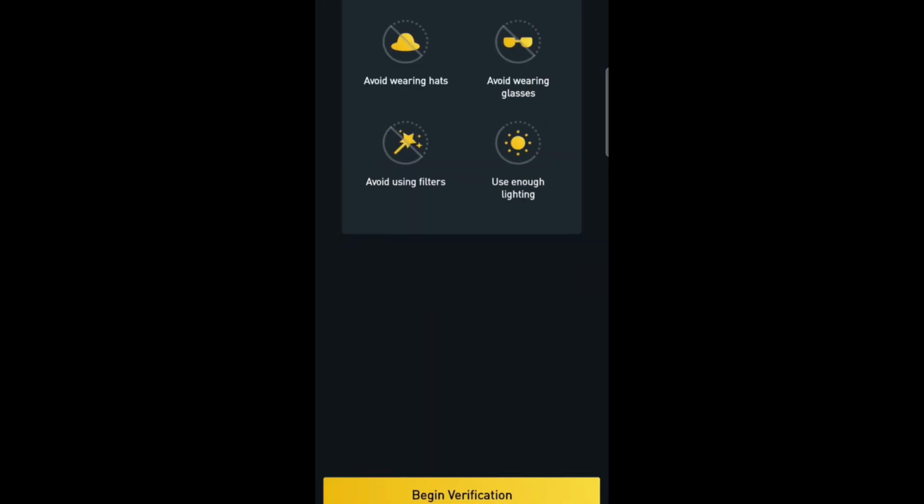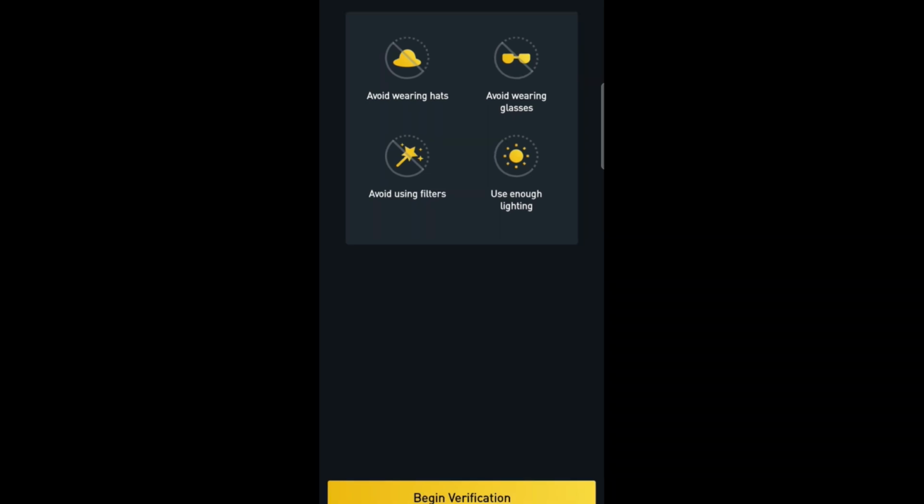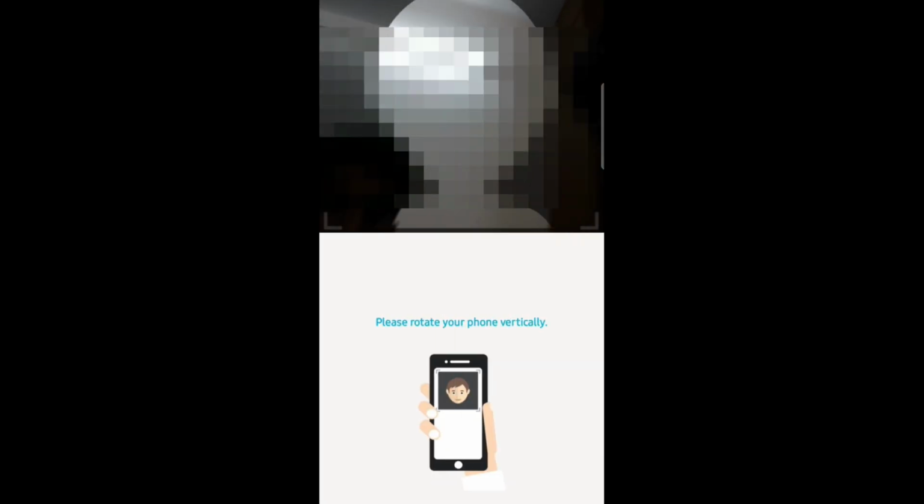Now our final step of basic verification, that is face verification. Before clicking on begin verification, make sure you are not wearing a hat or glasses. Avoid using filters and make sure there is enough lighting. Now click on begin verification, place your head within the frame and you are done with the basic verification.